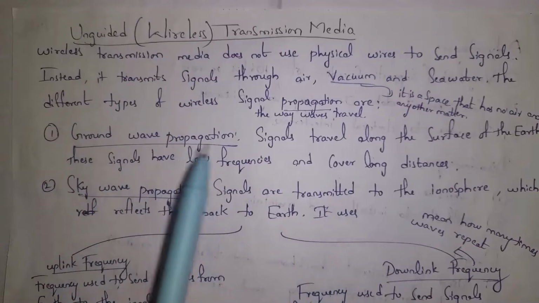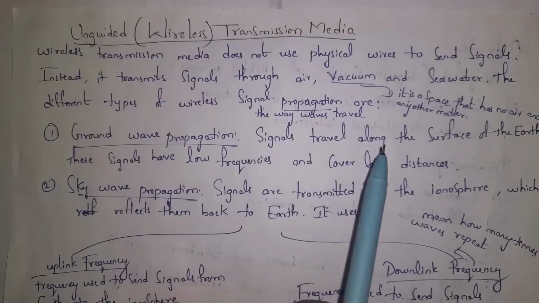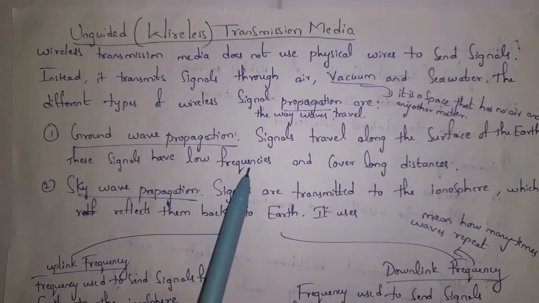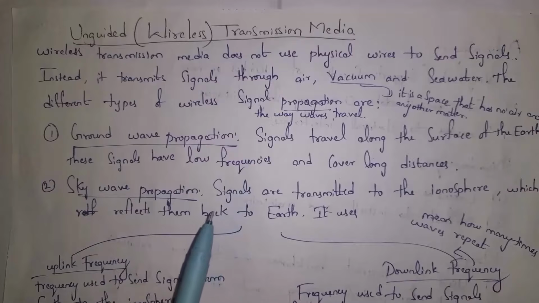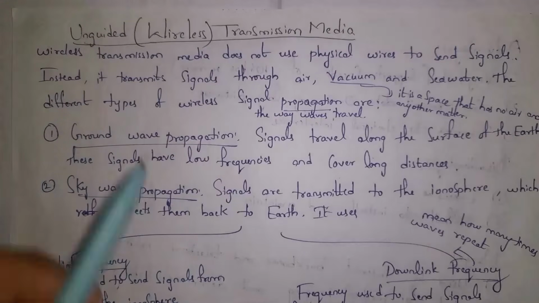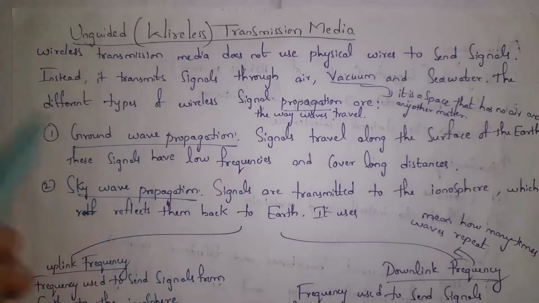So in ground wave propagation, signals travel along the surface of the Earth. These signals have low frequency. Guys, frequency is nothing but how many times a wave repeats. We call it frequency. If waves repeat more, then data transfer will be very fast. If waves repeat slowly, then data transfer will be very slow. And ground wave propagation covers long distances.